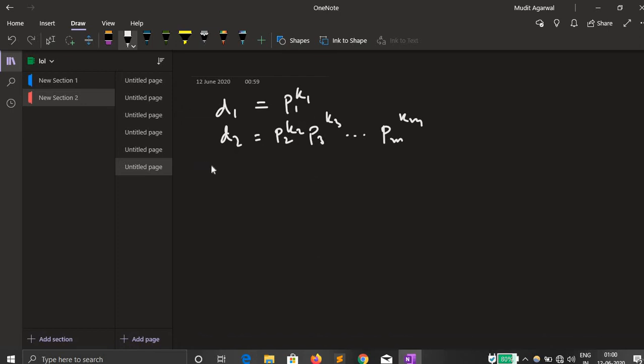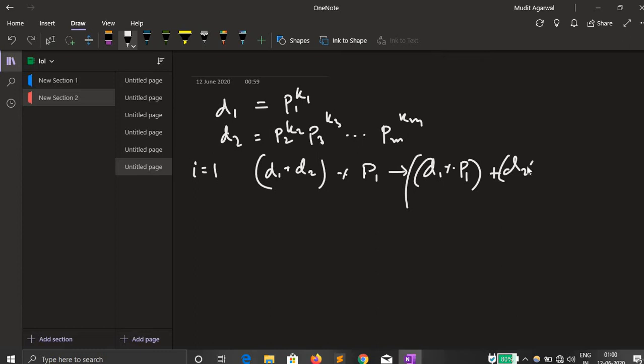To show you why this works, suppose i is equal to 1, and we consider the divisibility of d1 plus d2 with p1. Then in this case we can say that this is equal to d1 percentage p1 plus d2 percentage p1, whole percentage p1. This will also mean 0 plus d2 percentage p1.